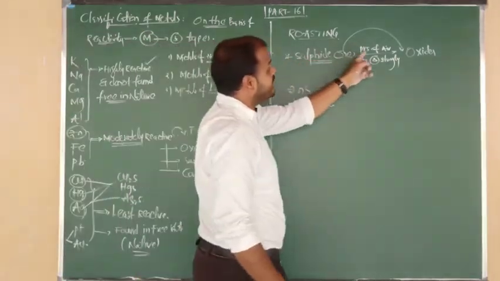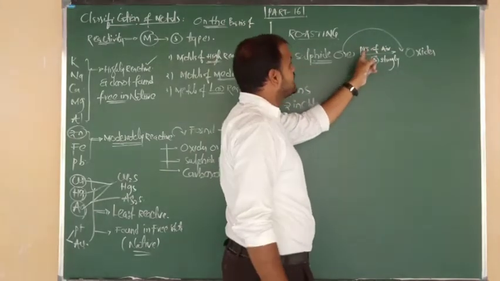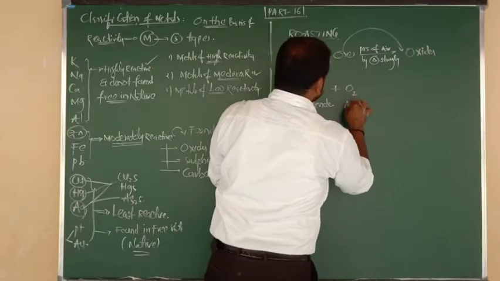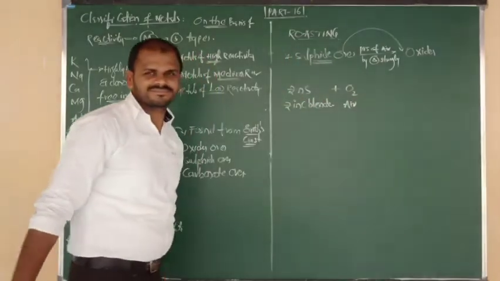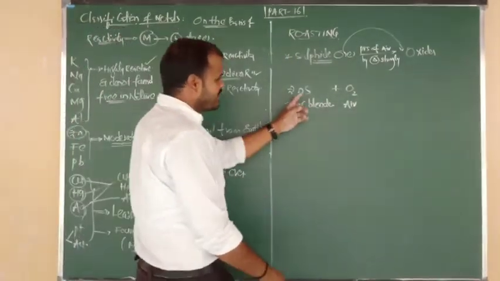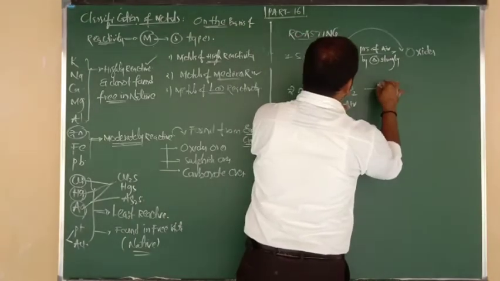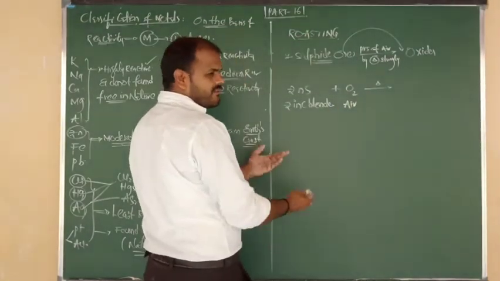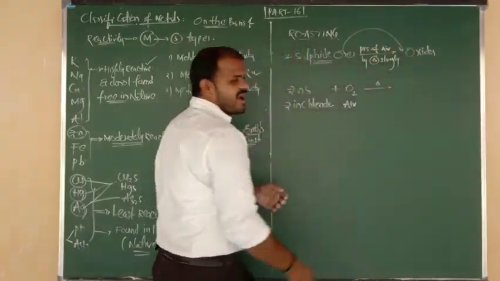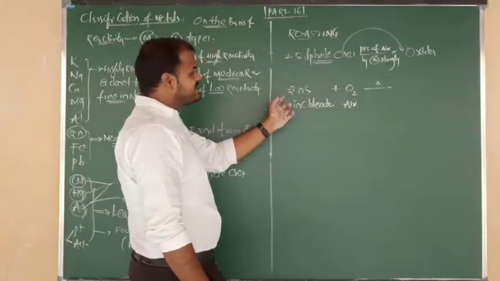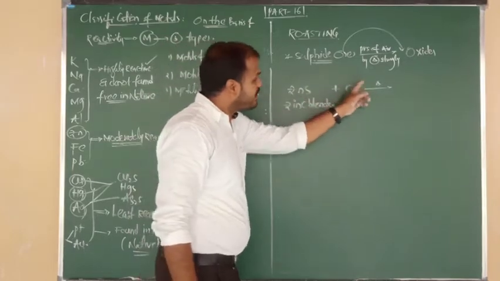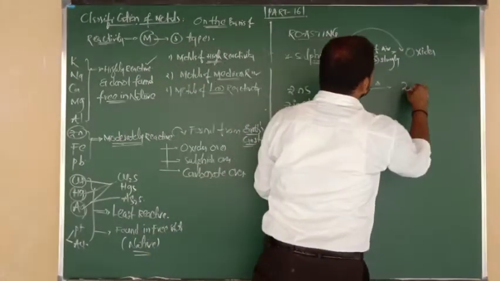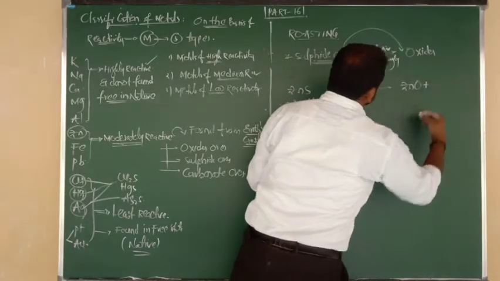Upon strong heating in the presence of air, and as I already told you, in the presence of oxygen, sulfide ores are converted into oxides. Means zinc sulfide on reaction with oxygen changes into zinc oxide. What is the formula of zinc oxide? ZnO.